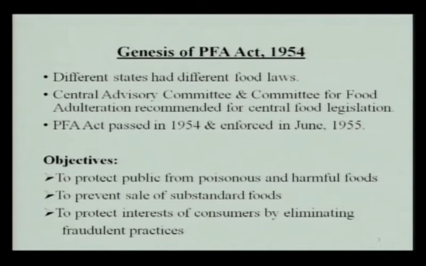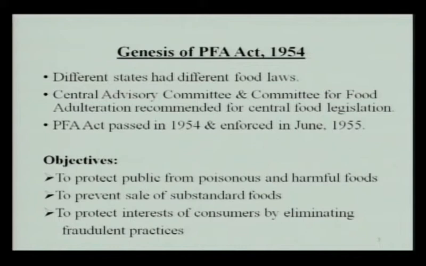In the year 1899 India had its own food legislation, but at that time different states had different food laws, even different food standards for the same kind of food and different penalties for similar offences, and there was no uniformity in implementation of these food laws. So it was creating a barrier to the promotion of food trade between the states.